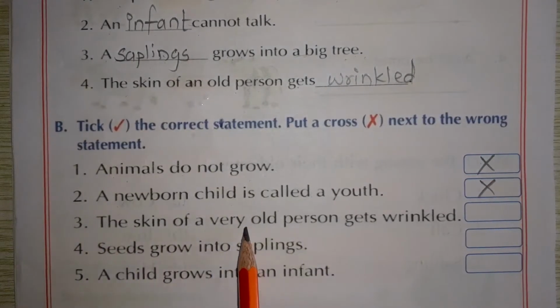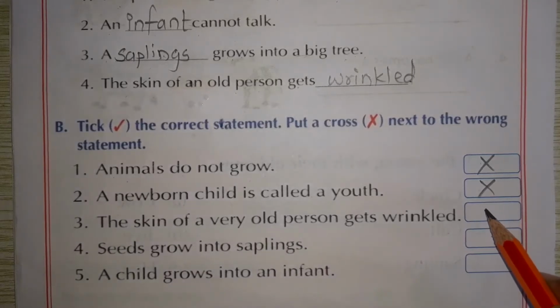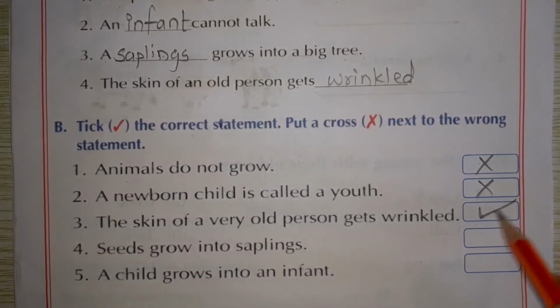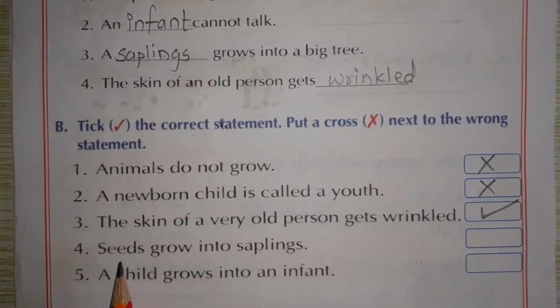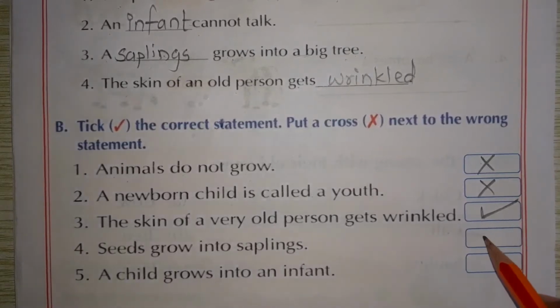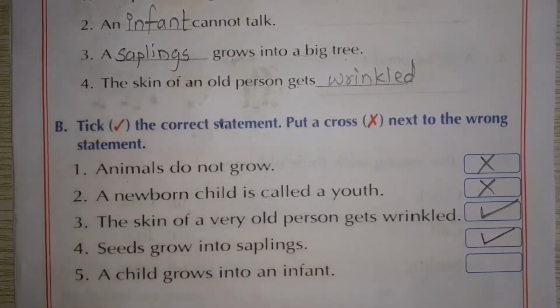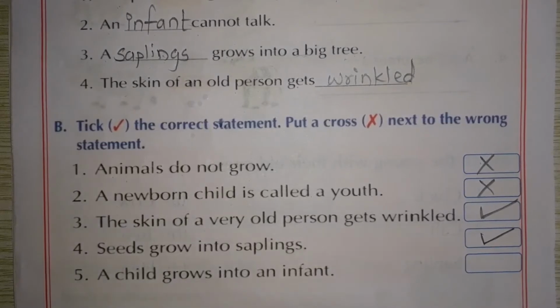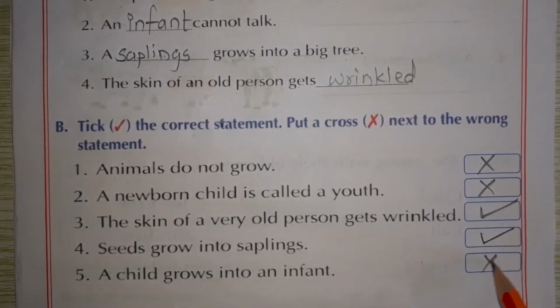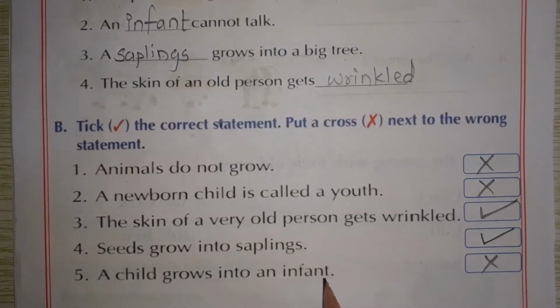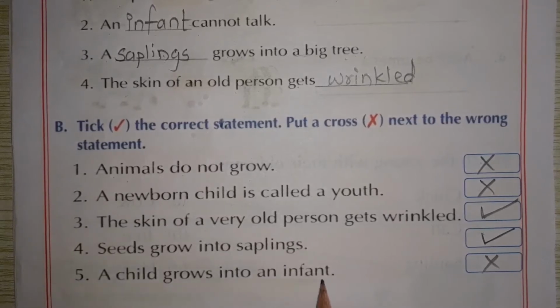The skin of a very old person gets wrinkled. Yes. This statement is true. You make a tick here. Seeds grow into saplings. Yes, this statement is true. A child grows into an infant. This statement is wrong. A child grows into a teenager. This statement is false. Okay?